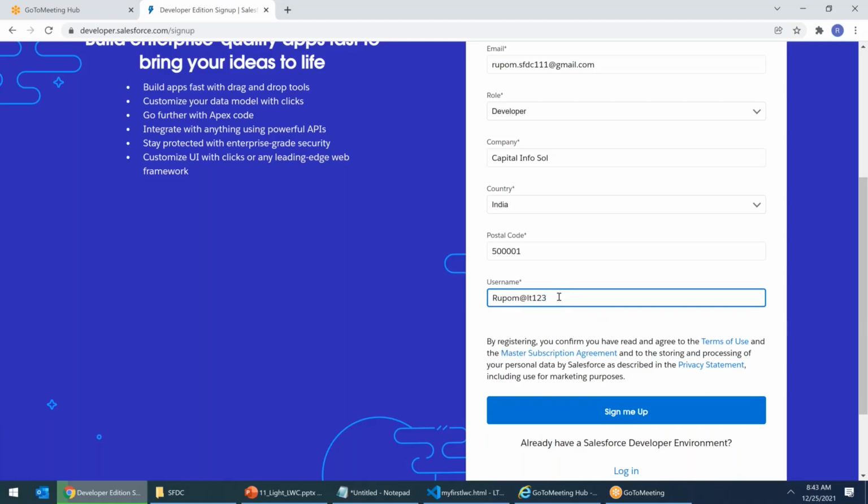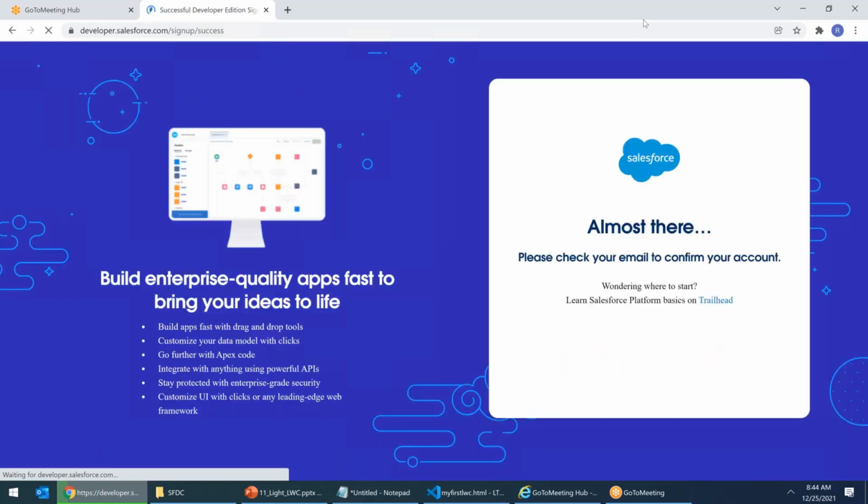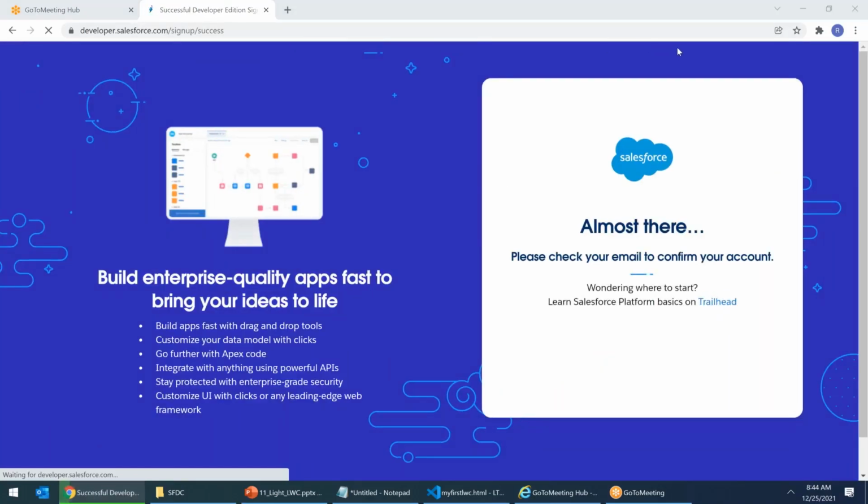Going forward, any communication with me, you'll be using LT123. Your batch ID will be Rupam@lightning123.com, LT123.com. That's your batch ID. I click on sign up. Now, the system is creating a developer account for me, for which I'm waiting. You're almost there. Check your email. It'll take a couple more minutes to receive the email as usual.